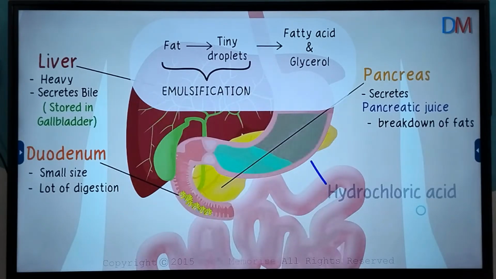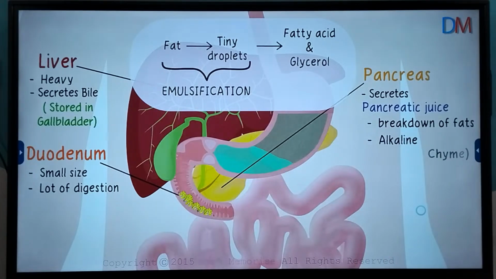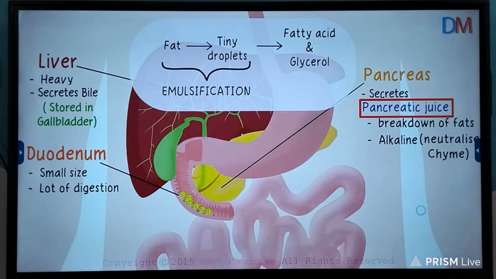If you remember, the hydrochloric acid in the stomach made the food acidic. So when the chyme enters the duodenum, it's still a bit acidic in nature. The pancreatic juice that is secreted by the pancreas is alkaline and it neutralizes the chyme. It is the bicarbonates in the juice that neutralize it, and this creates a favorable environment for the enzymes to function.